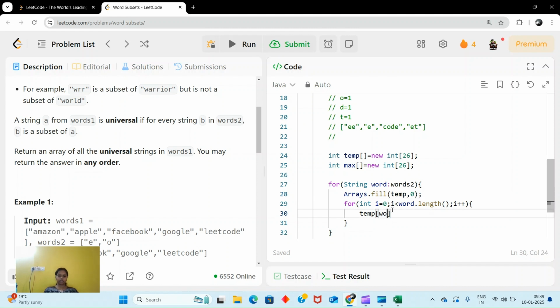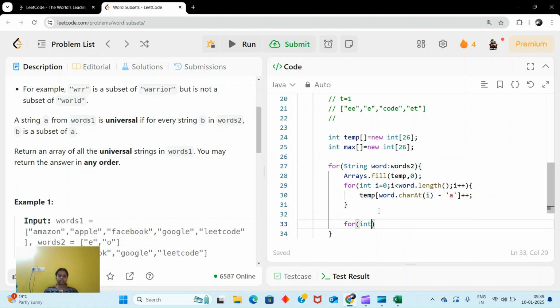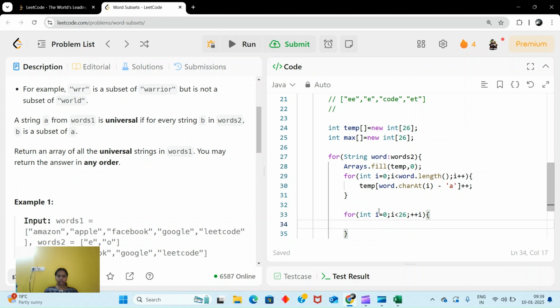So here, word.charAt(i) minus 'a', as we discussed, plus plus. So we'll get a temp array, and then we will do max of 26. Here max[i] is equal to Math.max(max[i], temp[i]).